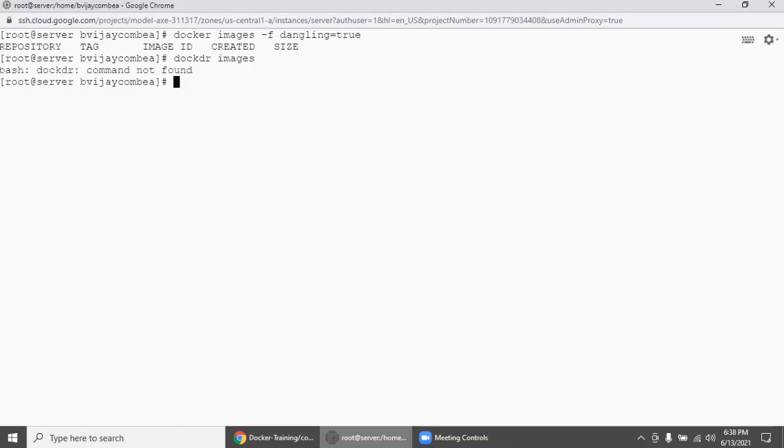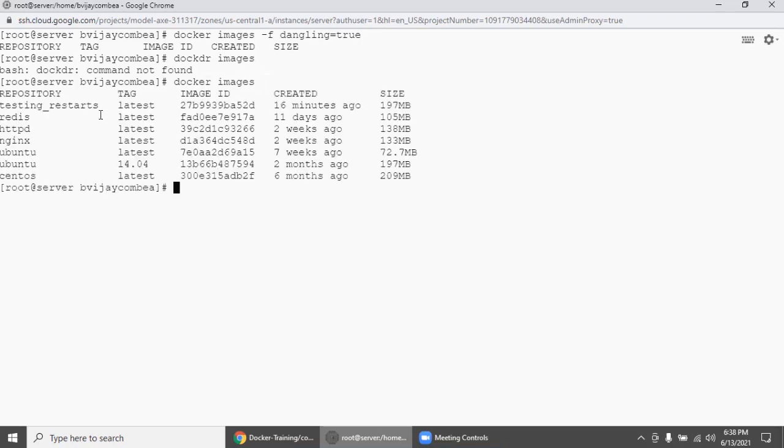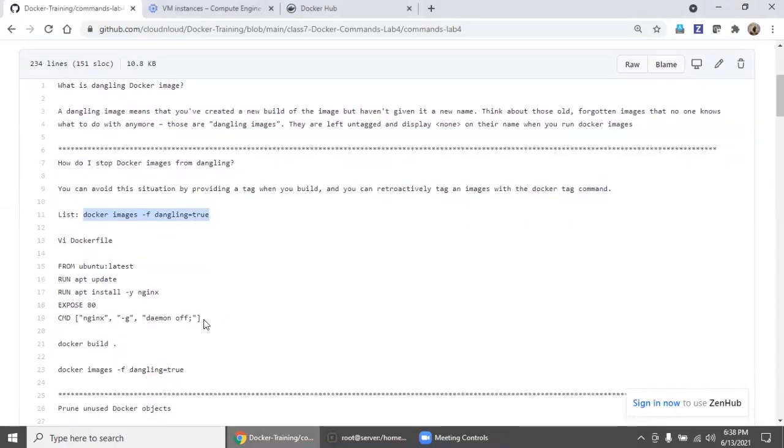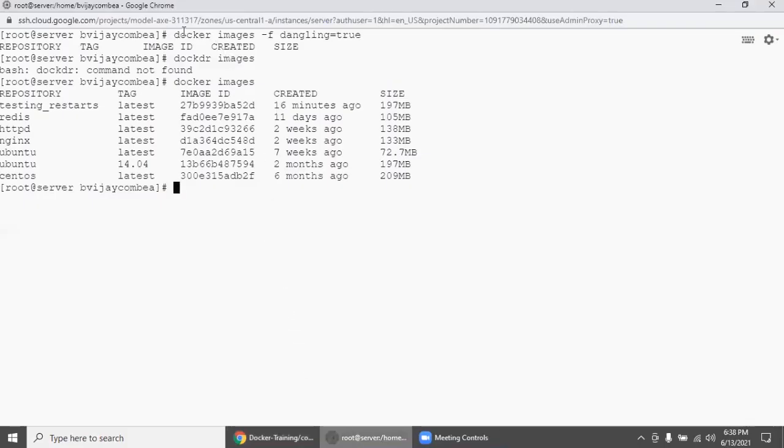Right now there is nothing, because with docker images, there is no image without proper tagging. Everything is properly tagged. So we will do one thing. We will create one image without any tag name, and then run this command again and see what happens.